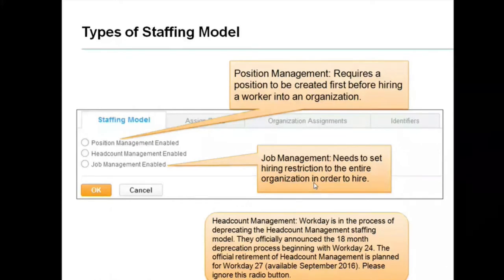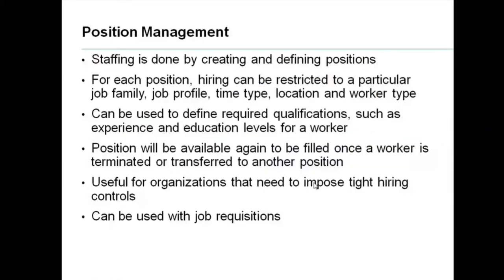Staffing is done by creating and defining positions. Now, how is staffing done? First, they will create and define it. So there is the project manager, who has to take care of the whole project, and site engineers who will work under the project engineer and take care of all the site requirements.